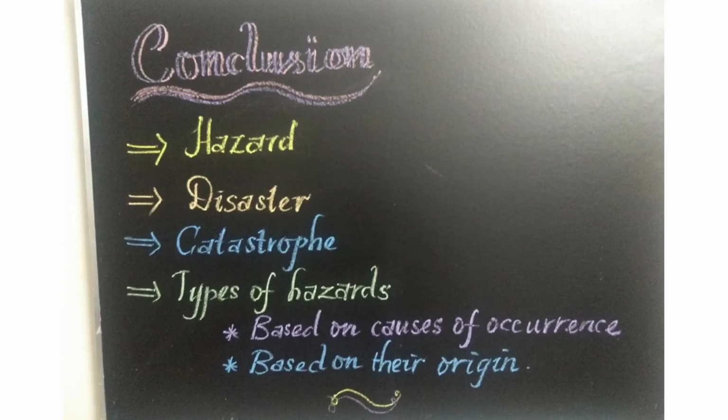Then we learned types of hazard based on their causes of occurrence and based on their origin. Based on cause of occurrence, there are three types: natural hazards, human-made hazards, and socio-natural hazards. Natural hazards result from natural processes where man has no role to play, for example earthquake and flood. Human-made hazards are caused by undesirable human activities, resulting in road accidents, industrial leaks, oil spills, etc. Socio-natural hazard, also known as quasi-natural hazard, involves human activity which affects nature.